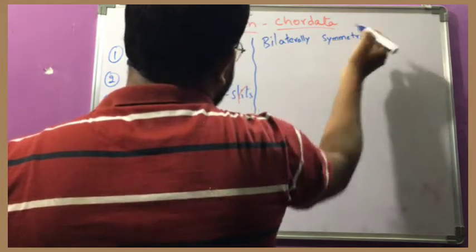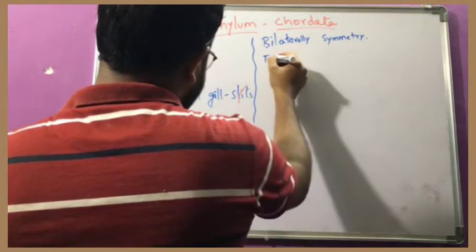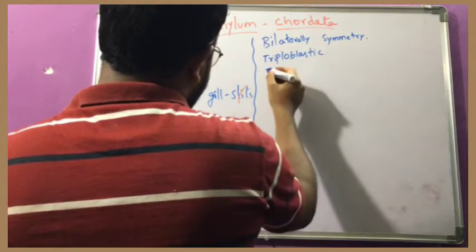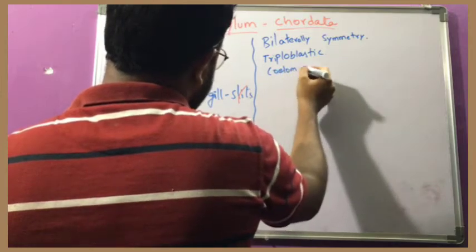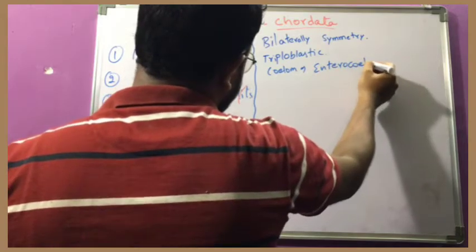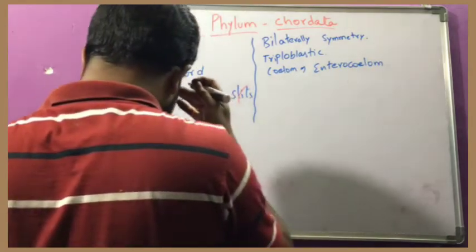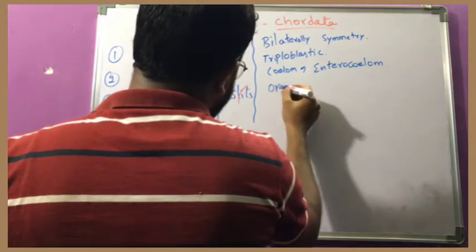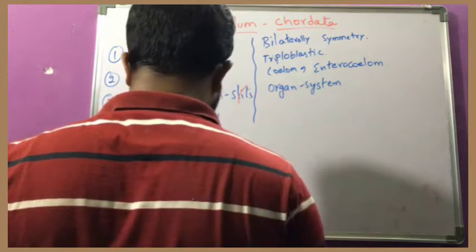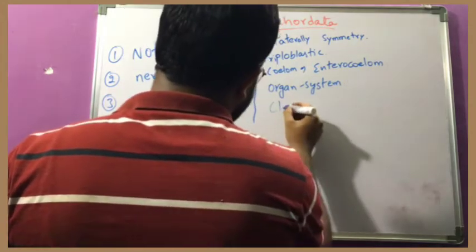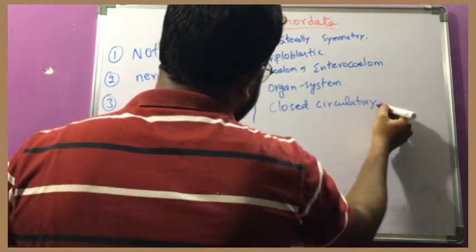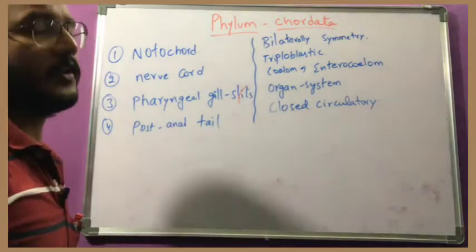Also triploblastic nature, three germinal layers, and a coelom, a highly advanced coelom, that is enterocoelom, a true coelom, and organ system level of organization, and obviously a closed circulatory system. So they consider these remaining characters also.